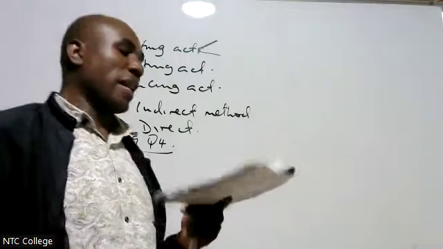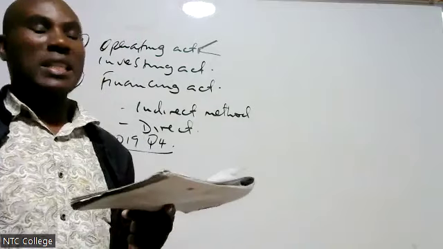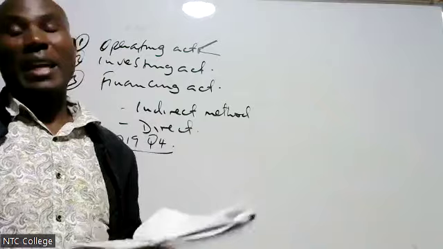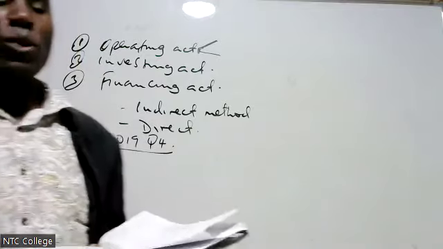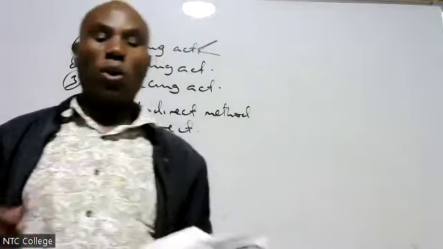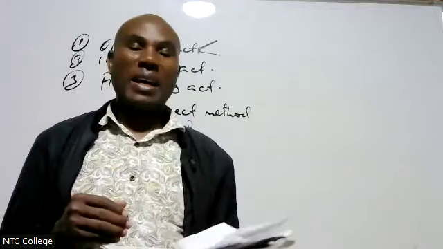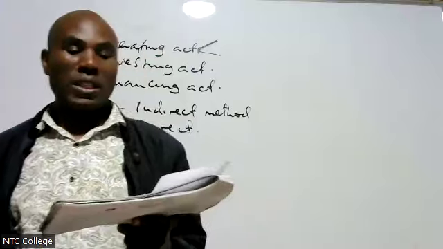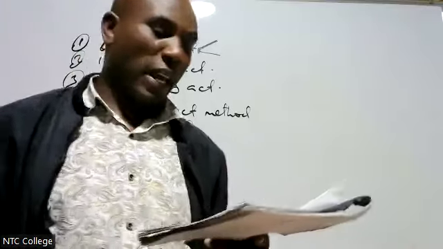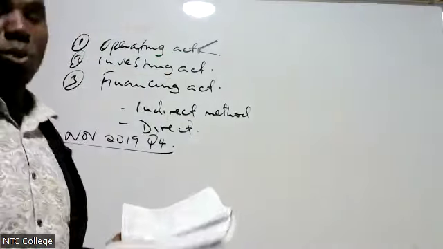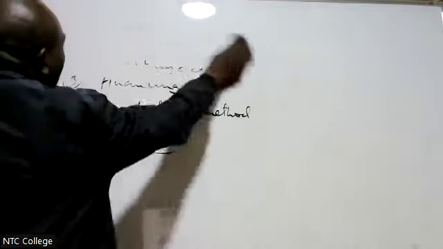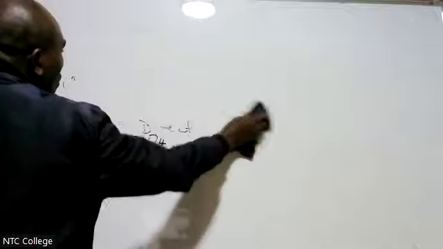The examiner wants us to prepare the consolidated statement of cash flows using the indirect method, but also using the same question, we are going to do the direct method. Using the same question, we shall use the direct method there. Therefore, I believe in this question, we did the operating activities, of which we are not going there. We are going straight to